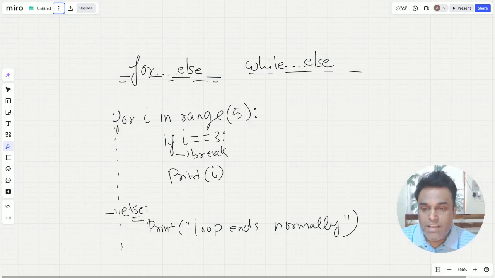But if the loop completes all its iterations and does not break in between, in that case this else part will get executed. I hope there is no confusion to this. If the loop breaks, the else part will not get executed. And if the loop does not break, it completes all its iterations, then in that case, the else part will get executed.